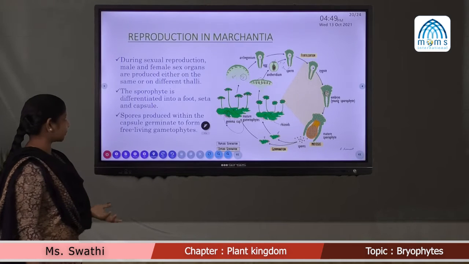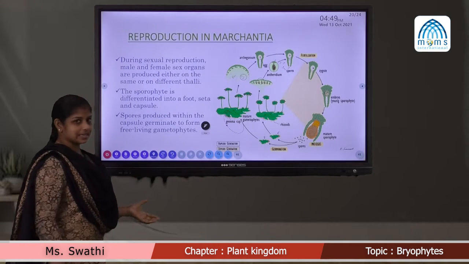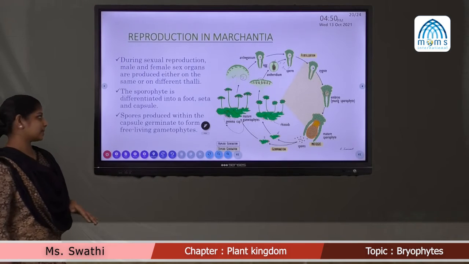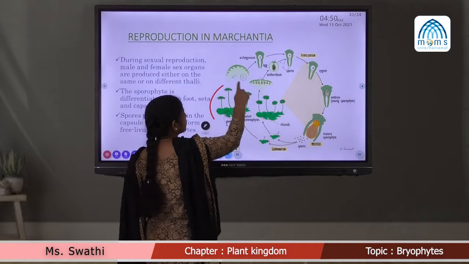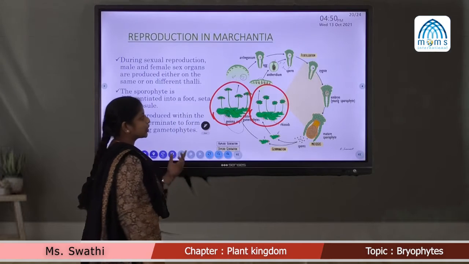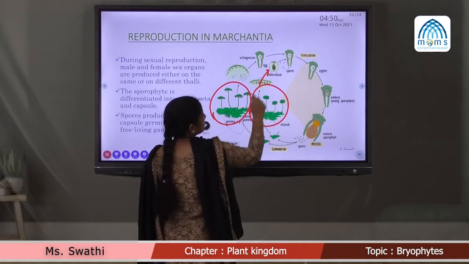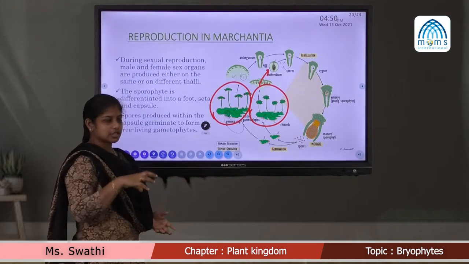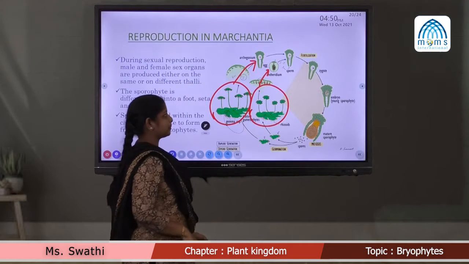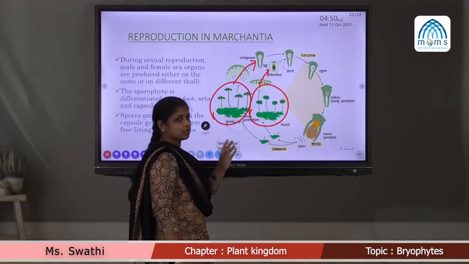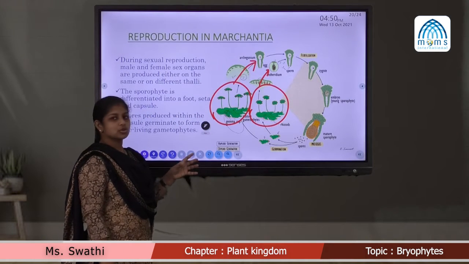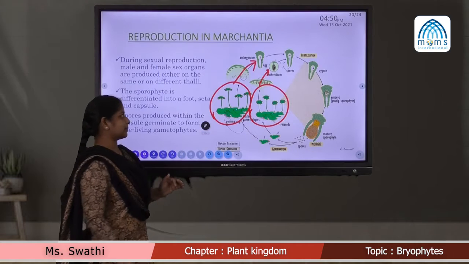During the sexual reproduction, the male and female sex organs are either produced on the same or different thallus. In this picture, you can see the presence of a male plant and a female plant. The male plant gives rise to the antheridium. Antheridium is the male reproductive organ and the female reproductive organ is the archegonium. Again, antheridium gives rise to the male gamete, that is antherozoids, and archegonium gives rise to a single non-motile egg.